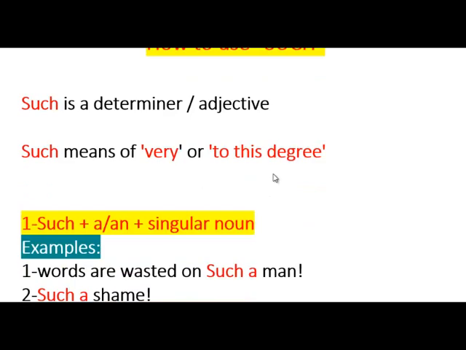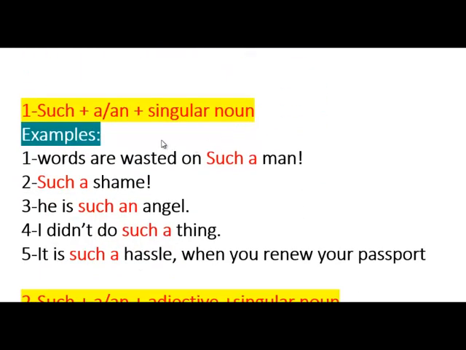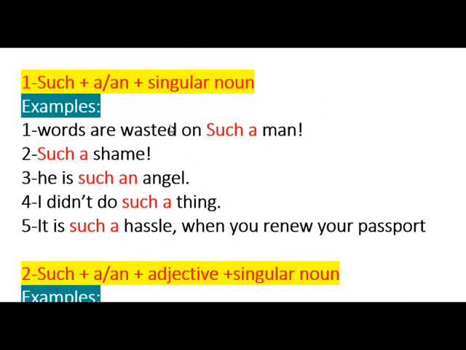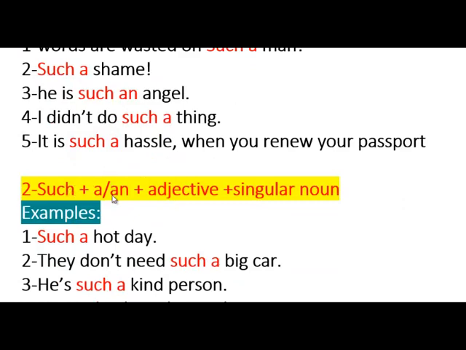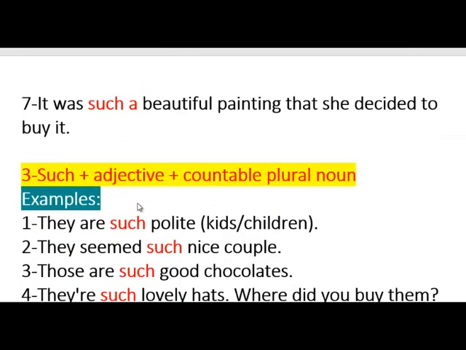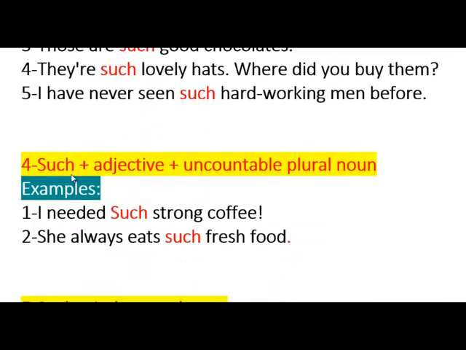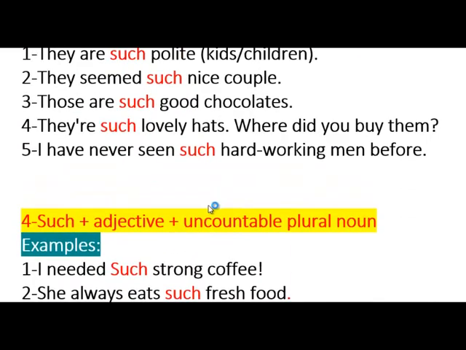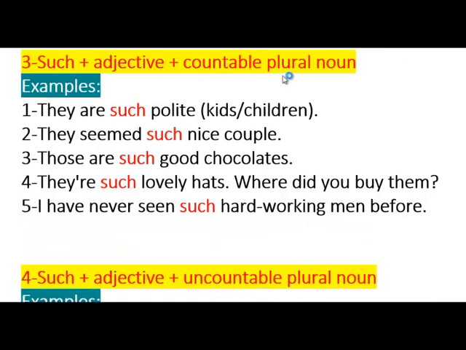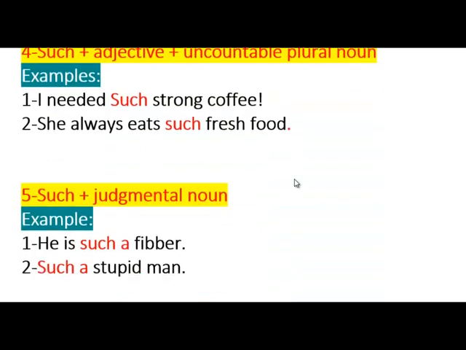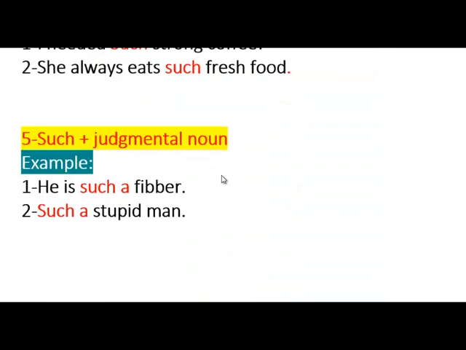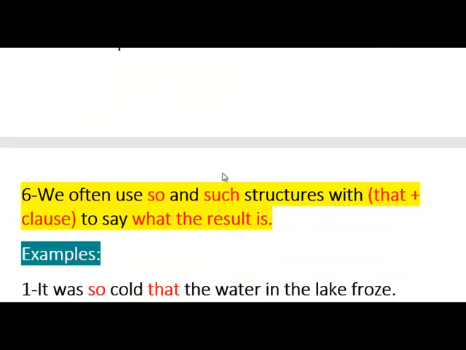And then we also talked about such, and we said it is a determiner or an adjective, and you can use it with a noun, and we're using determiners like a and an, okay? Singular noun. You can use it with an adjective and a singular noun. And you can use it with an adjective and a countable plural noun. And you can use such with an adjective and uncountable nouns, okay? So countable and uncountable and an adjective, and you can use it with a judgmental noun, to judge.